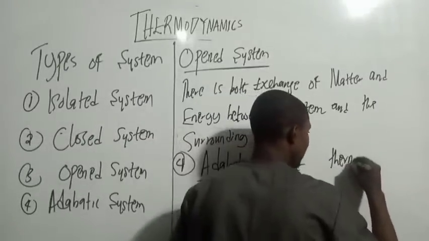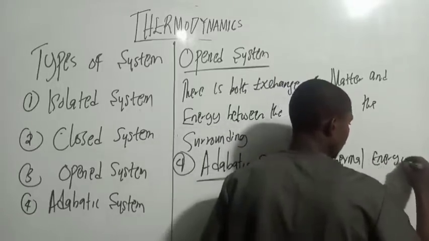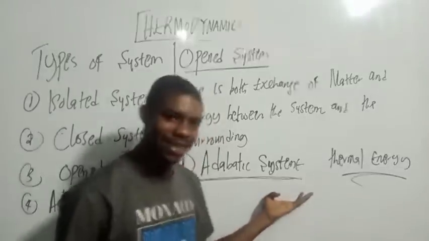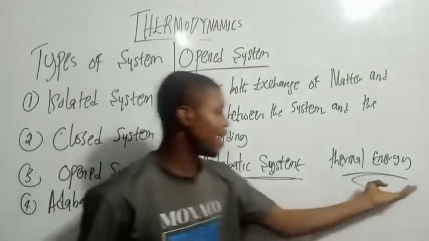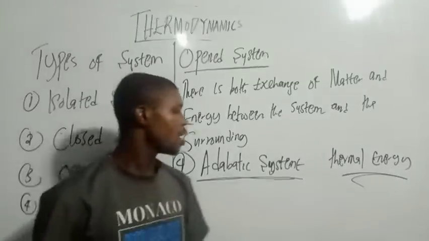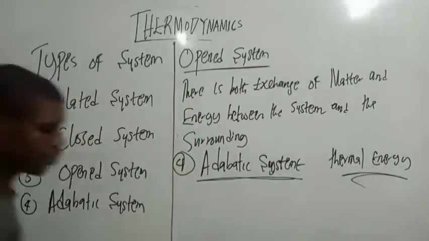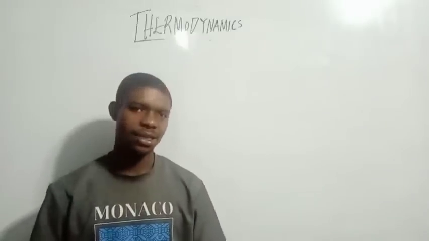The word thermal energy is the key point. So there is no exchange of thermal energy between the system and the surrounding. So now you want to take data points from here. Do you get that? So let's move to the concept of work and heat.